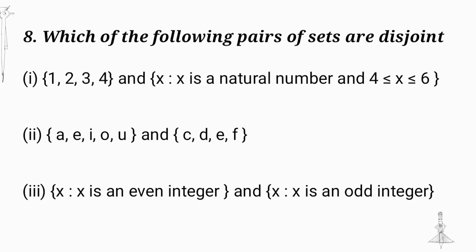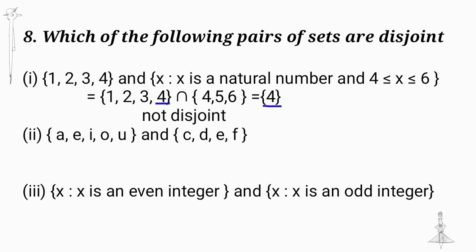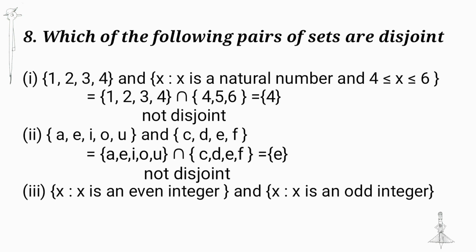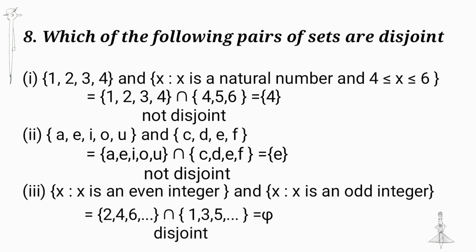Which of the following pairs of sets are disjoint? If sets are disjoint, their intersection is the null set. Intersection of these two sets we get the set {4}, so it is not disjoint. Next, intersection of set {A, E, I, O, U} and set {C, D, E, F} we get set {E}, therefore it is not a null set, so it is not disjoint. Next, first set even integers and second set odd integers. There is no common element, therefore the sets are disjoint.